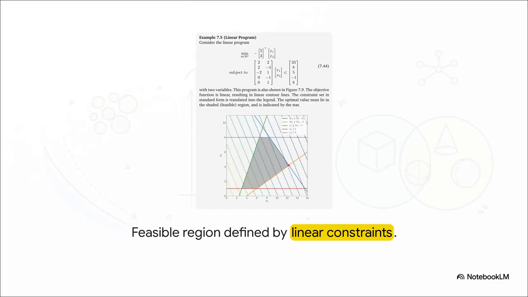And if you look at the geometry of it, notice how those linear constraints act like a series of intersecting walls. They fence in this shaded area, which we call the feasible region. And here's the kicker. Because both the objective and the constraints are completely linear, your optimal answer is practically always going to be pinned right into one of the extreme corners of that shaded shape.